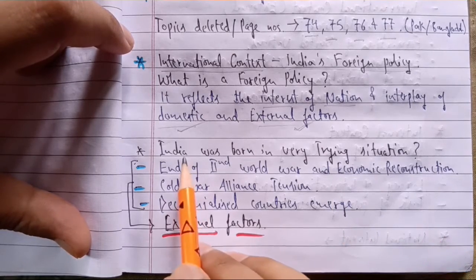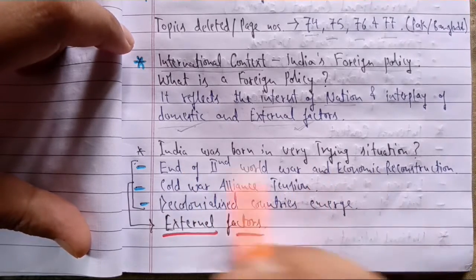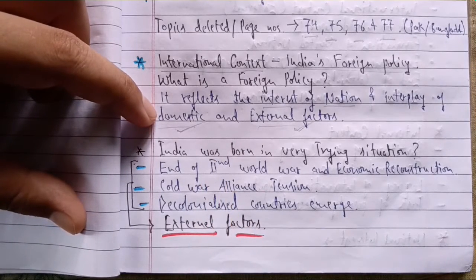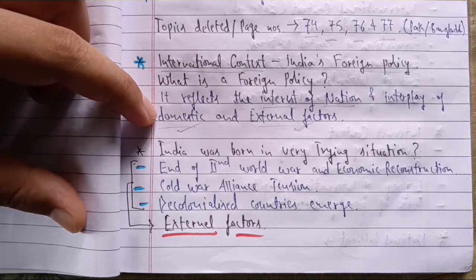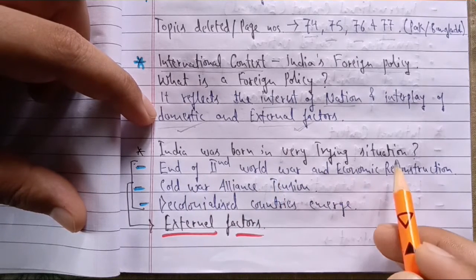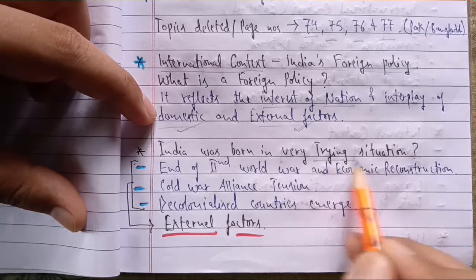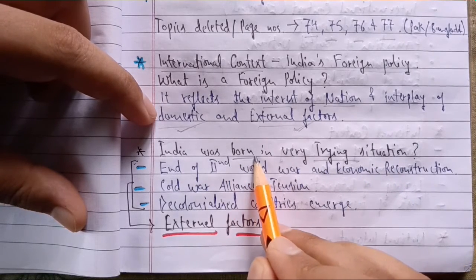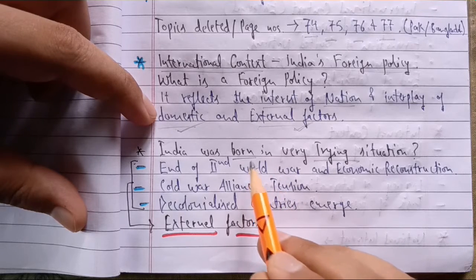If I tell you India was born in very tiring situations, here I am pointing to the first challenge we have done, the challenges of nation building, in which we read about the conditions and situations of India just after independence. What were the basic 3 challenges which India faced as an independent nation? India was born in a very tiring situation, a word meaning very difficult situations. India was born when we got independence on 15th August 1947.